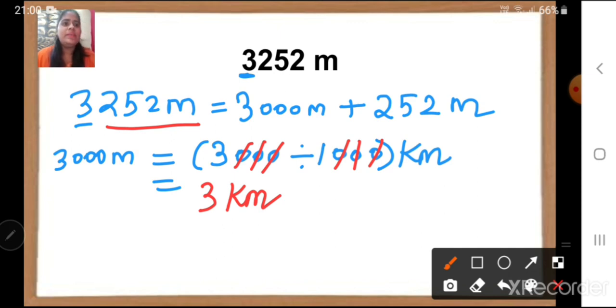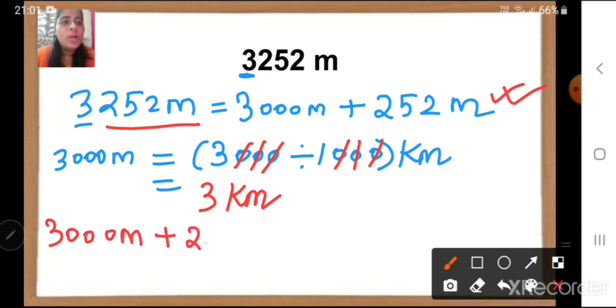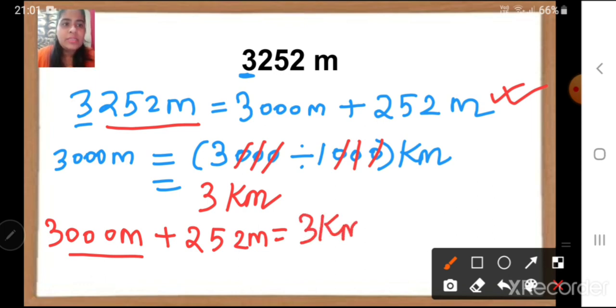Now next step is write the expanded one that we have done. So 3000 meter plus 252 meter is equal to, now we have converted this part. What is 3000 meter? 3 kilometer, correct?